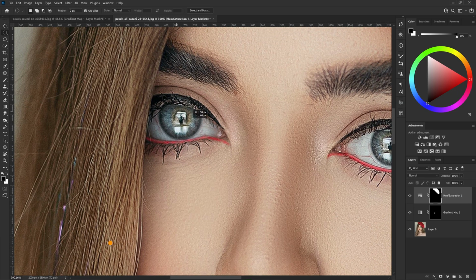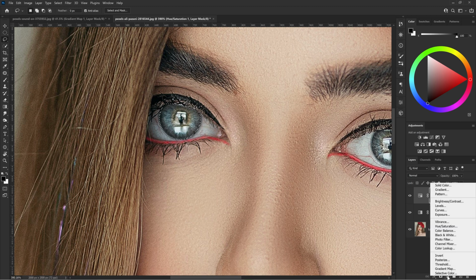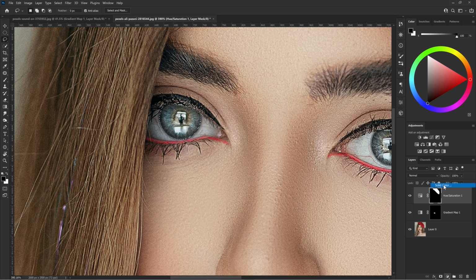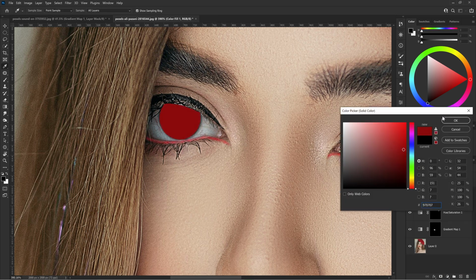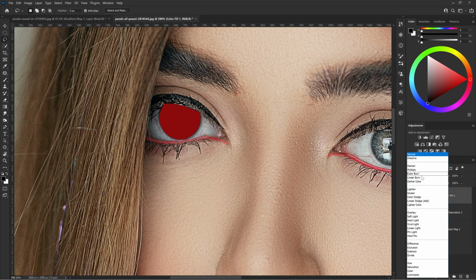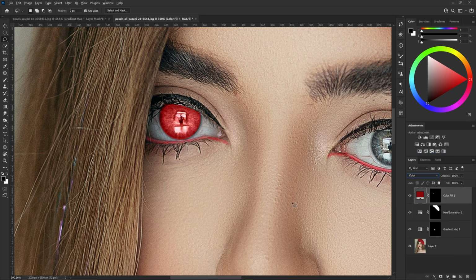Select the elliptical marquee tool and create a selection. Press and hold Shift to create a perfect circle, and with the spacebar pressed, move it to the center of the eye. Now choose the traditional lasso, and with the Alt or Option key, subtract the upper part from the selection. Great! You already know what to do next. Add an adjustment layer, solid color, select red, and change the blend mode to color.